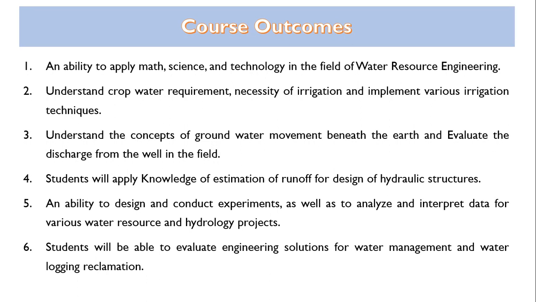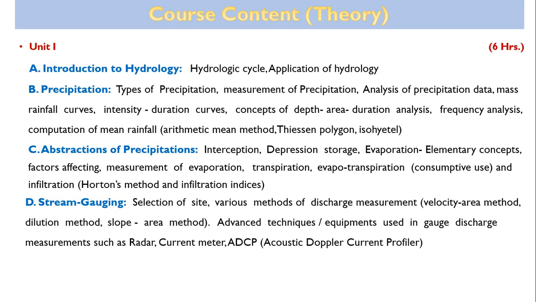And last is students will be able to evaluate engineering solutions for water management and water logging reclamation. So this is all about course outcomes. Coming to course content, the subject is divided into 3 units. So unit number 1 is dealing with introduction to hydrology, then precipitation, abstractions of precipitations, and stream gauging.